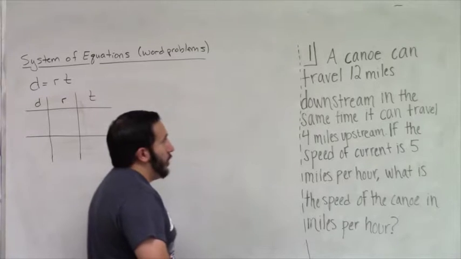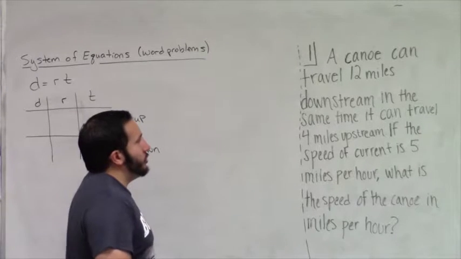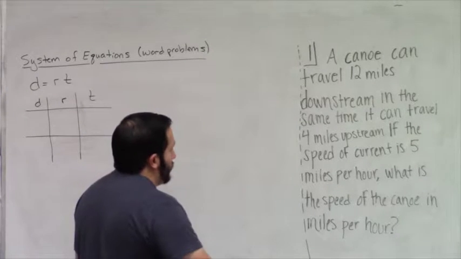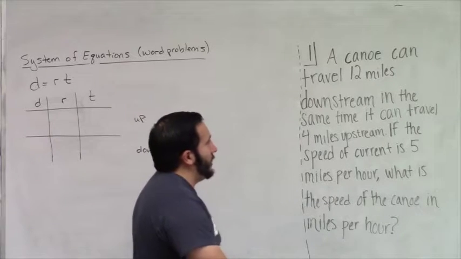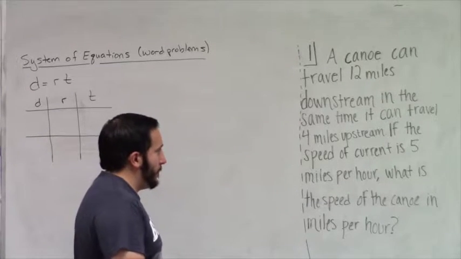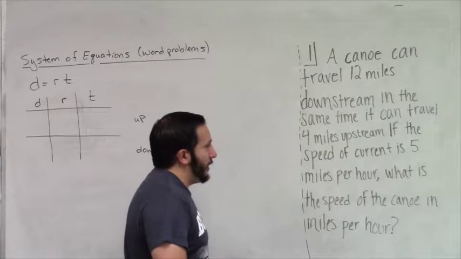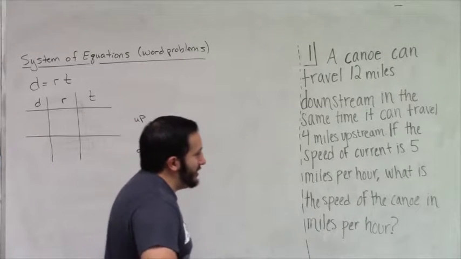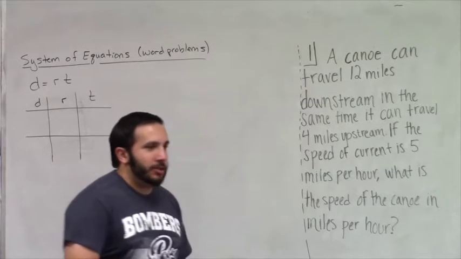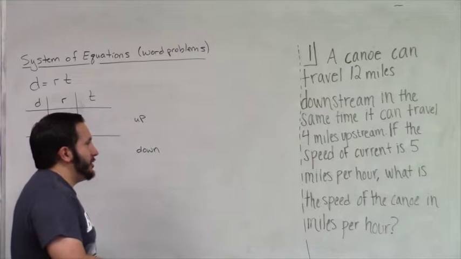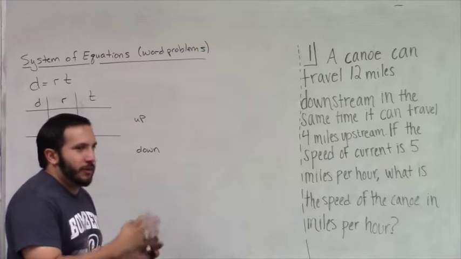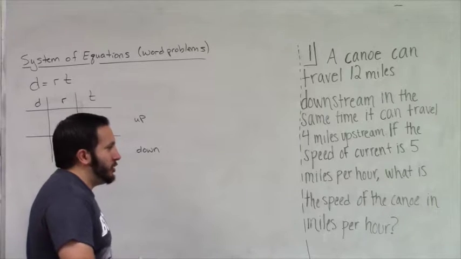So taking a look at this problem, we have a canoe that can travel 12 miles downstream in the same time it can travel 5 miles upstream. If the speed of the current is 5 miles per hour, what is the speed of the canoe in miles per hour? Now I know this is a long problem. I know there's a lot of stuff going on. But let me talk about my strategy first.